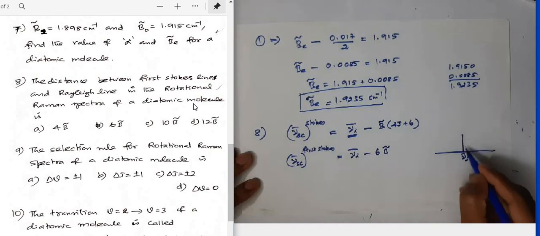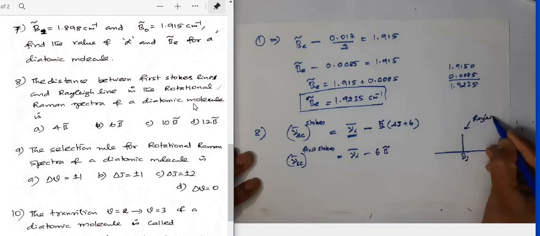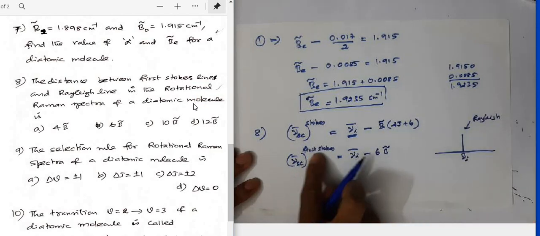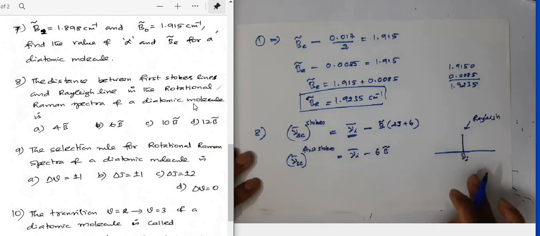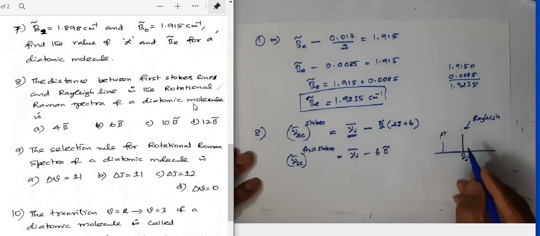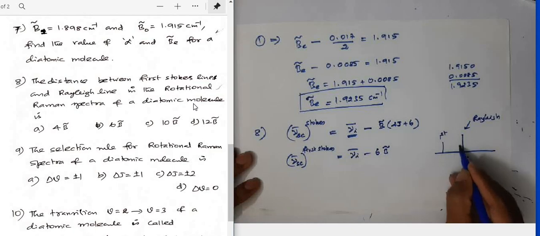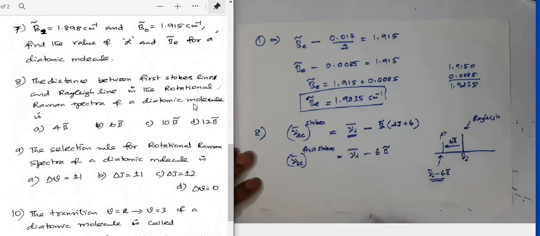This will give you the Rayleigh line, and the first Stokes line will appear 6B less than the incident frequency, that is nu I bar minus 6B.